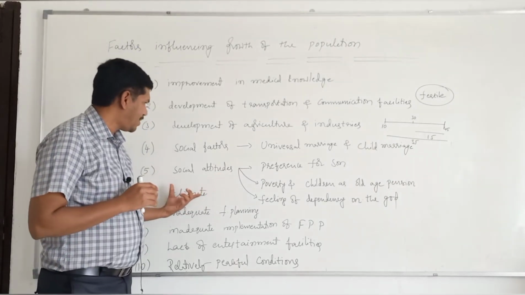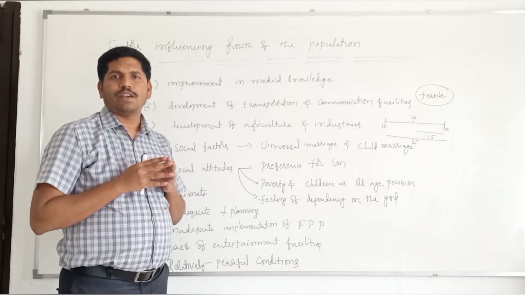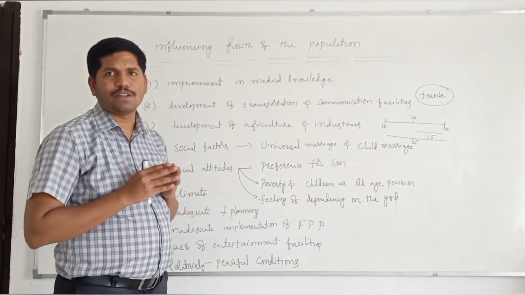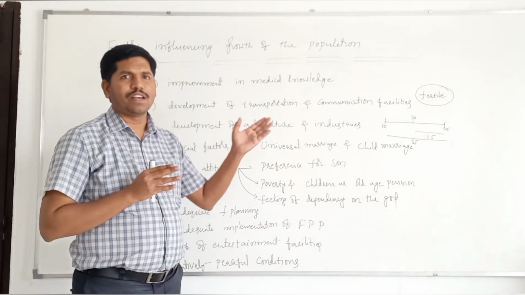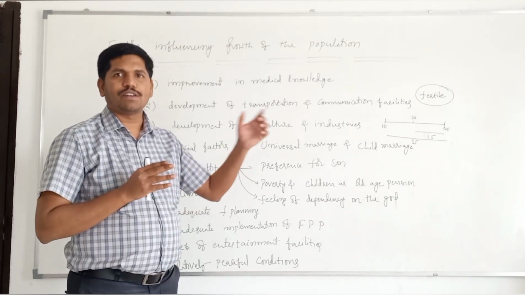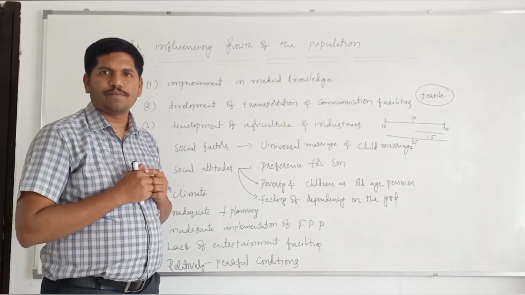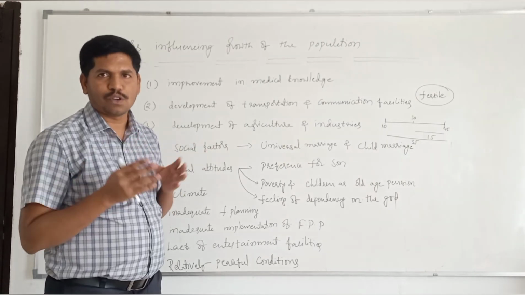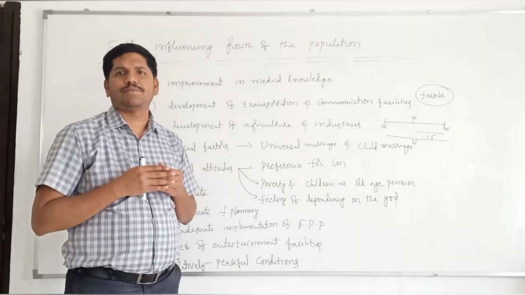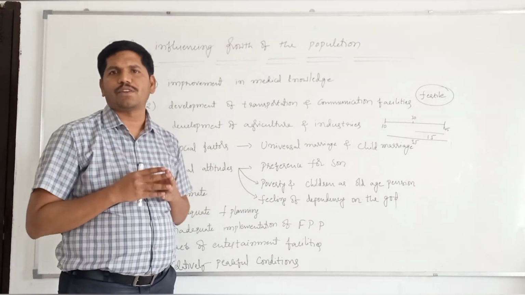These are some of the social factors which are responsible for increase in the population size. Apart from that, climate. We are living in tropical climate. Because of tropical climate, girl children come to sexual maturity at an earlier point of time. If they marry at an earlier point of time, there will be lengthy active reproductive period. That's why there are chances for producing more number of children. And at the same time, in tropical environment, there will be more sex urge. Because of more sex urge, they will participate in sexual intercourse. Automatically, there will be production of children.